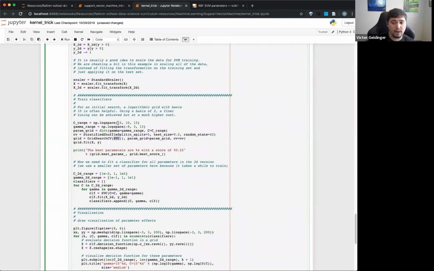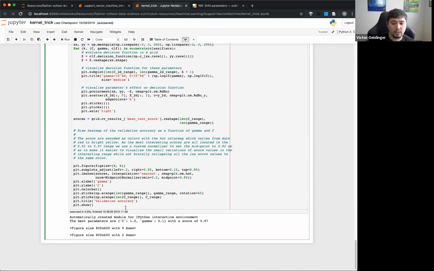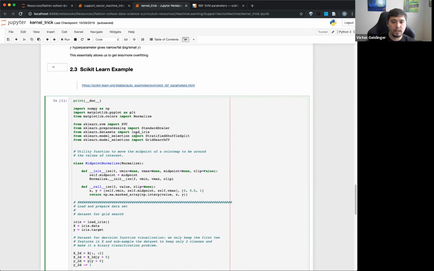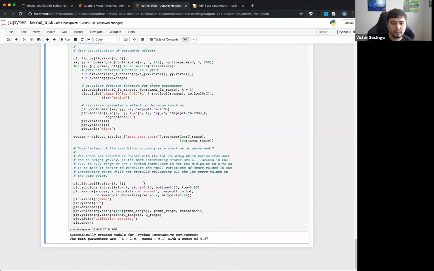In this case, a C range from 10 to the power of -2 to 10 to the power of 13. And the same thing for gamma, where we have 10 to the power of -9 to 10 to the power of 3 and 10 to the power of 13. So we'll see these extreme values. Sorry, I didn't call matplotlib inline.